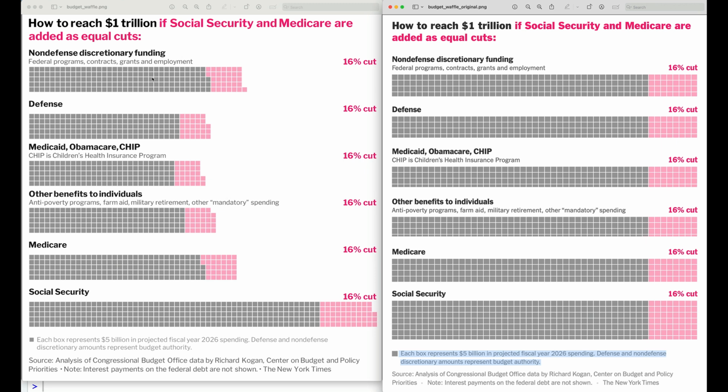I think they put the non-defense discretionary spending at the top because that is what Musk and Doge were going through and trying to cut first, right? And so then everything else kind of falls from that. Again, I think this is pretty cool. Waffle plots are interesting. I don't think they have the problems that a pie chart has. At the same time, I don't know. I don't know what I think. I think it's cool. I think it's a different way of doing it.